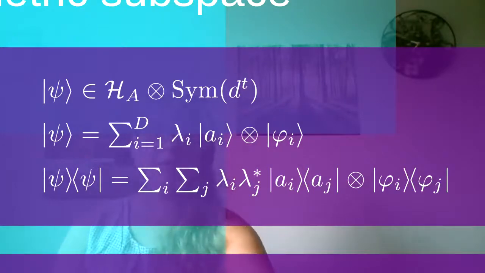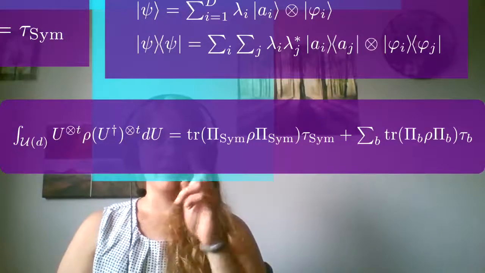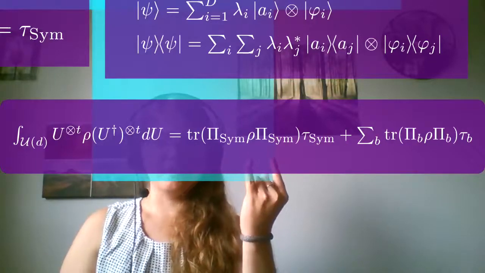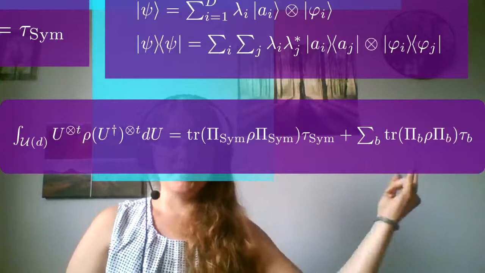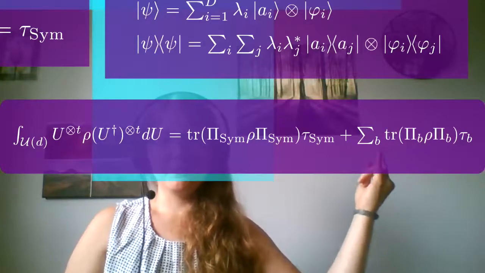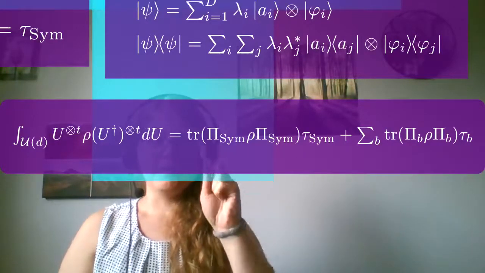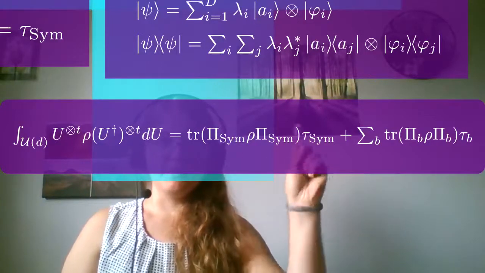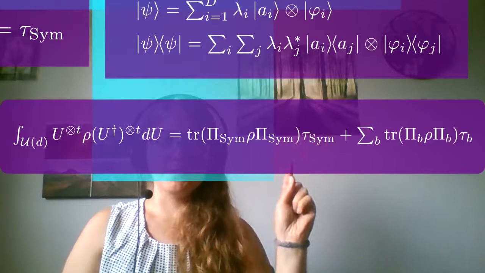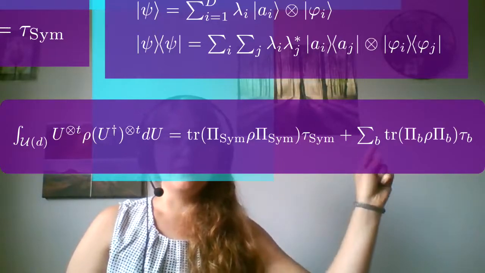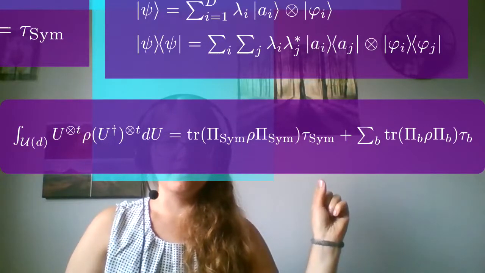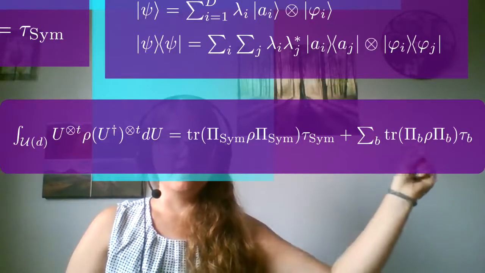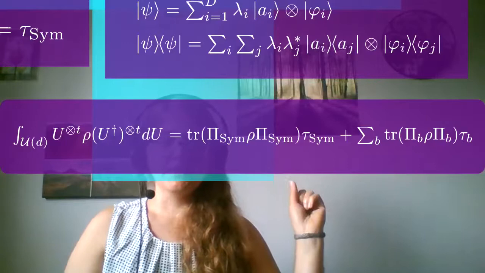T twirling channel. And we can actually rewrite this T twirling channel as this equation here, where this first part is looking at the symmetric subspace, and this part over here are subspaces orthogonal to the symmetric subspace. So this pi sim is the projector in the symmetric subspace. This tau sim is the normalized projector in the symmetric subspace. And this b just denotes subspaces orthogonal to the symmetric subspace, where pi b is again the projector and tau b is the normalized projector.